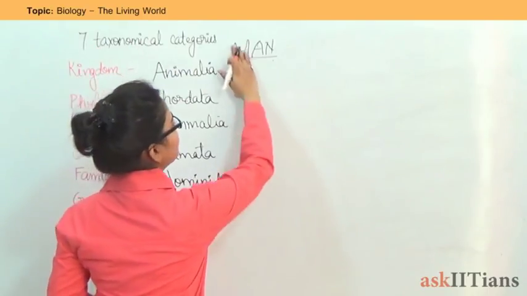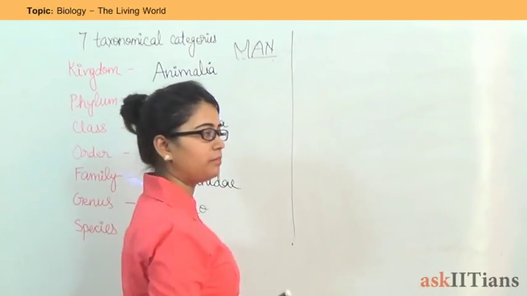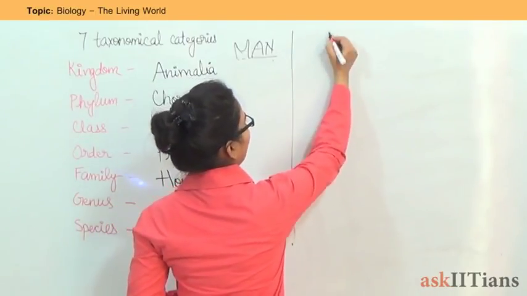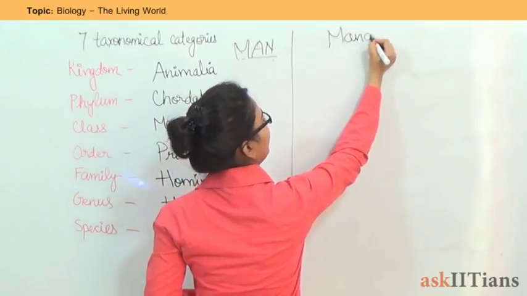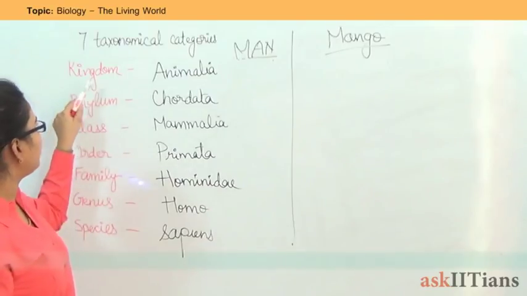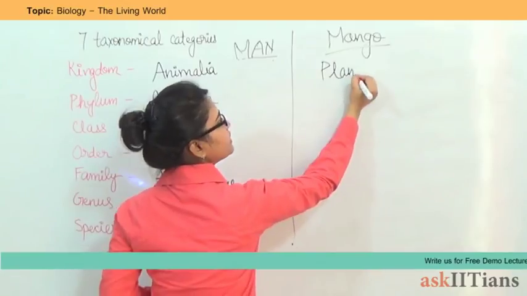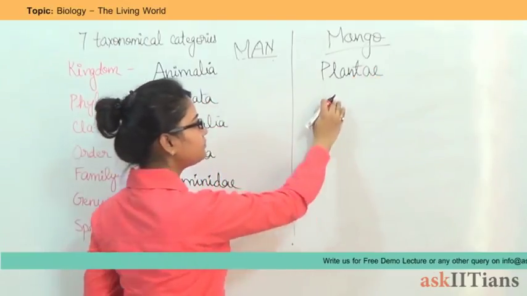Let's take one more example. That is an example of a plant. If I am going to take an example of a plant, mango. I have been talking about mango throughout this lecture. So I am going to take the example. Because it's a plant, the kingdom is Plantae.